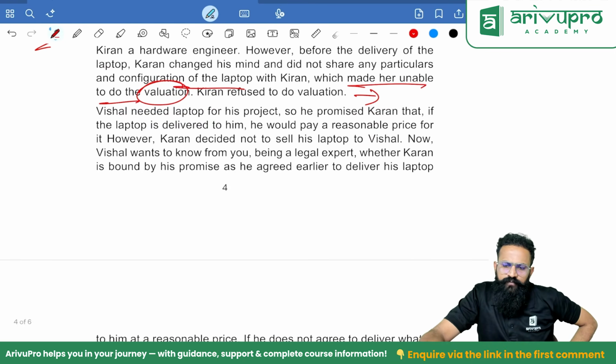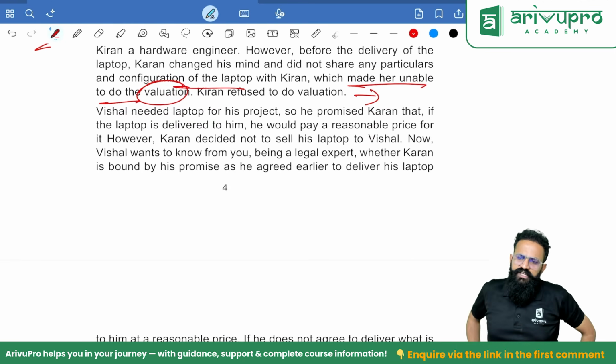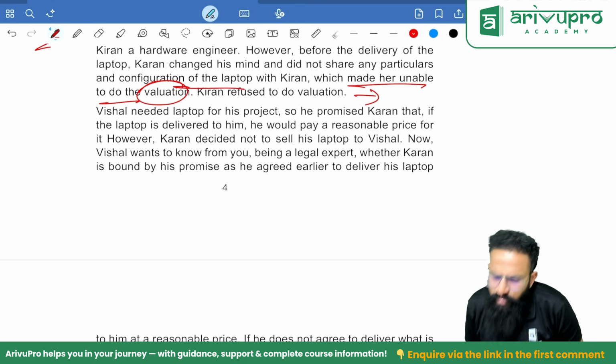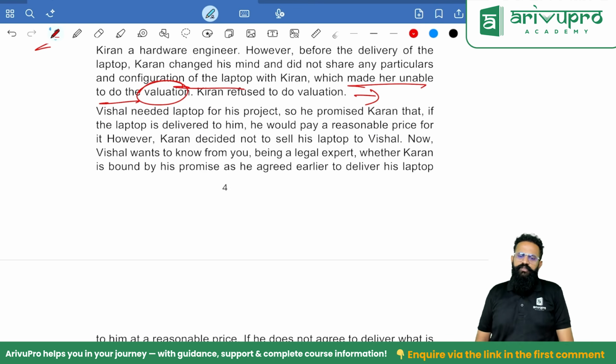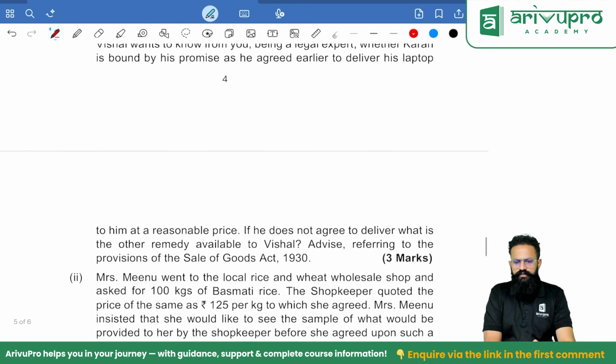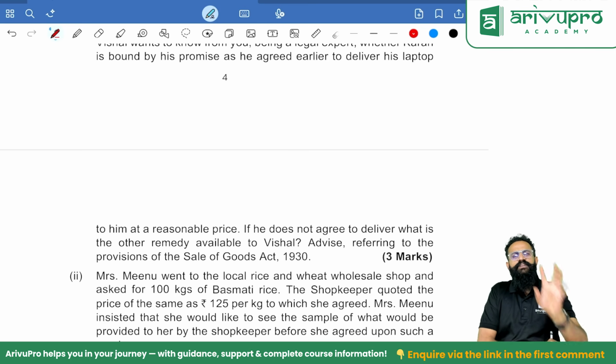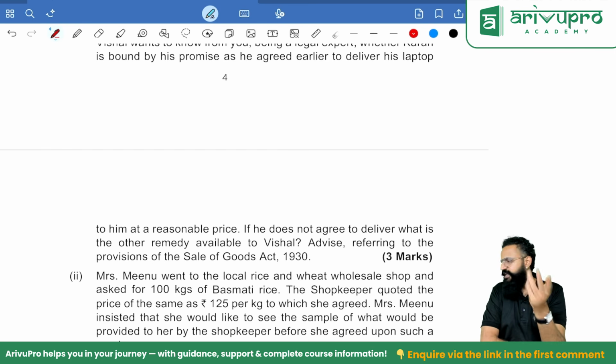Vishal needed the laptop for his project, so he promised Karan that if the laptop is delivered to him, he would pay a reasonable price for it. However, Karan decided not to sell his laptop to Vishal. Now Vishal wants to know from you, being a legal expert, whether Karan is bound by his promise as he agreed earlier to deliver his laptop. So people, if the possession is not transferred, then I need not pay the reasonable price. If the possession is transferred, I need to pay the reasonable price.